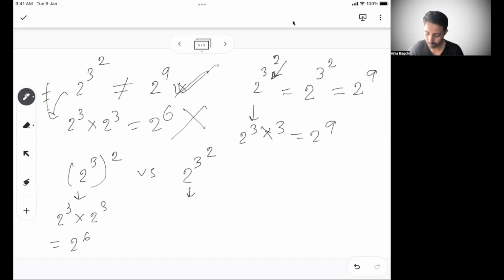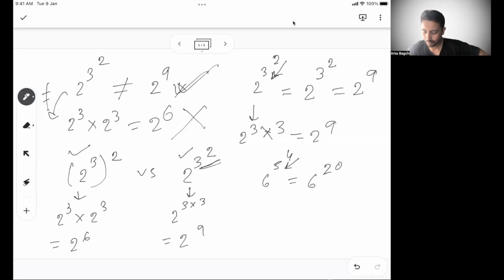But there is a difference when I write this as 2 to the power 3 to the power 2, because this is only 3 square, because you have to read from the top. It is only 3 square, and this is 2 cube whole square. This is 2 cube whole square, and this is only 2 to the power 3 to the power 2, so 2 to the power 3 square. So that means 2 to the power 9. So for example, if I have 6 to the power 5 to the power 4, which is nothing but 6 to the power 20. So always start from the top if you have power to the power like this. Okay, so this is a very important understanding.